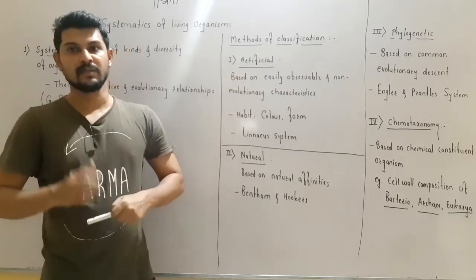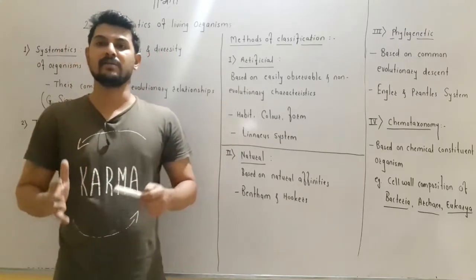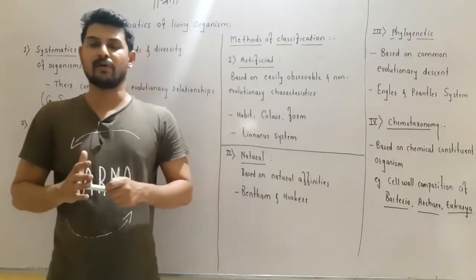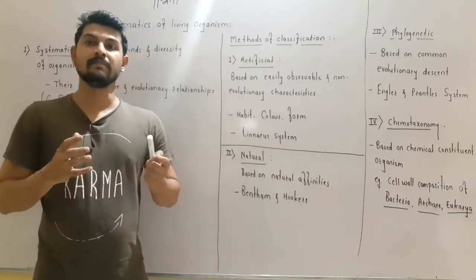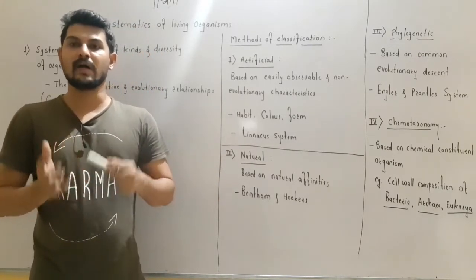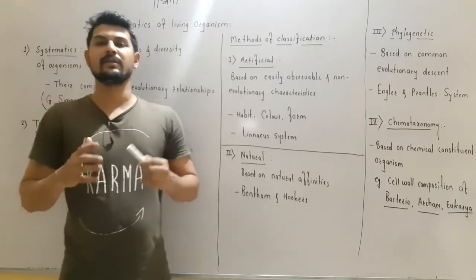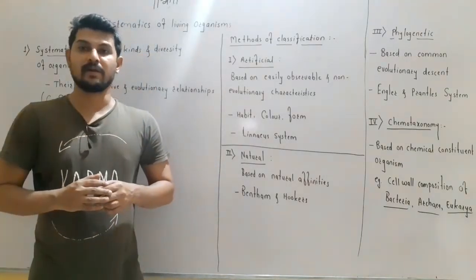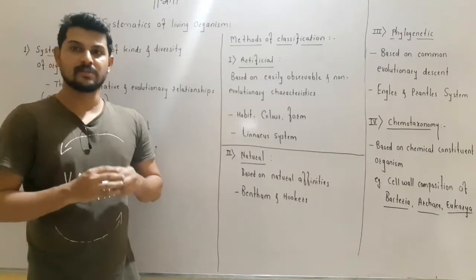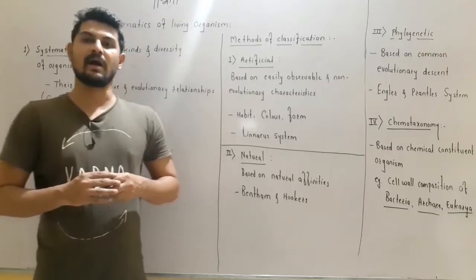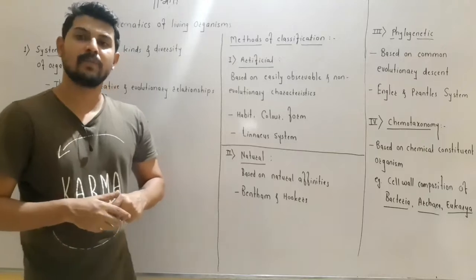it is called the artificial system of classification. This artificial system of classification includes morphological characteristics like the vegetative characteristics of the plant, like the type of leaf or the shape of the leaf, the type of fruit, or the number of androecium, number of gynoecium, number of petals, number of sepals present in the flower, or the type of flower. All these are the different vegetative and sexual characteristics on which the classification is done, right? Such a system of classification was first used by Carolus Linnaeus.